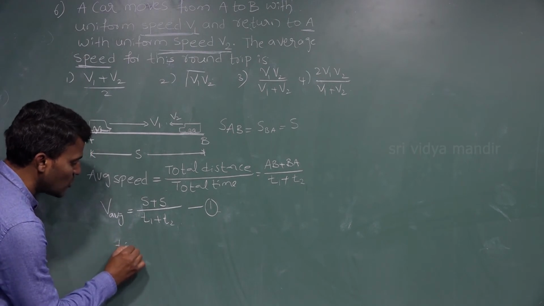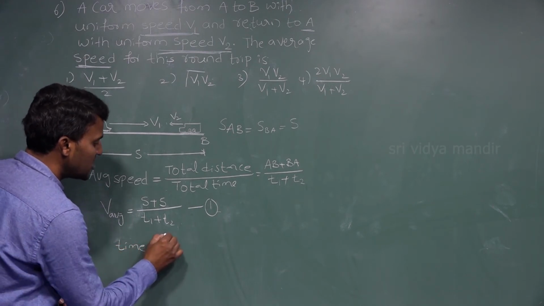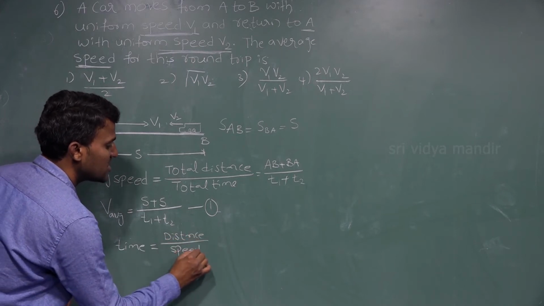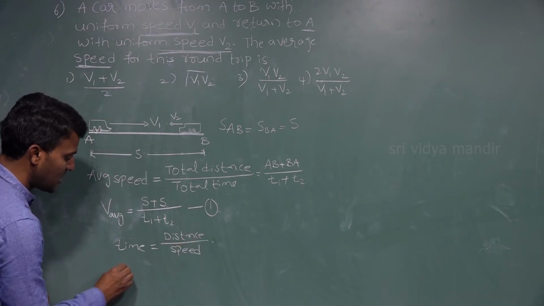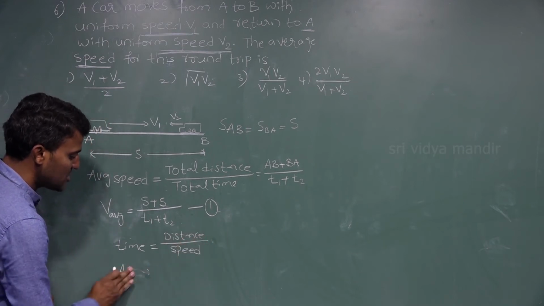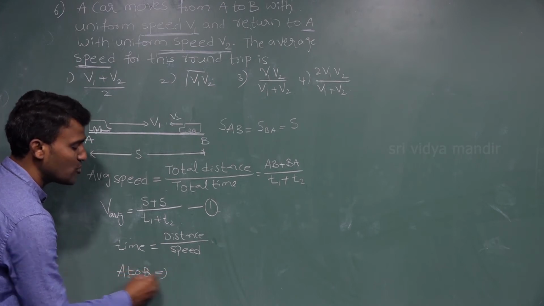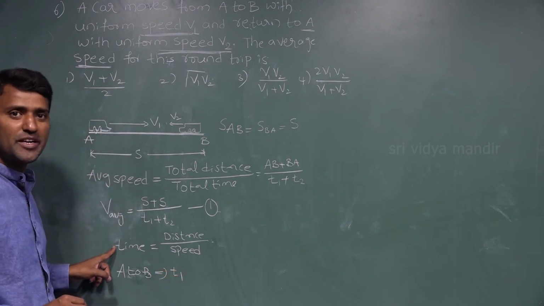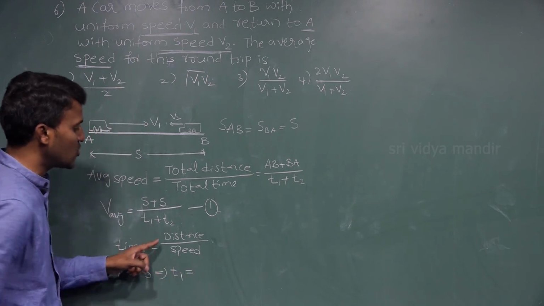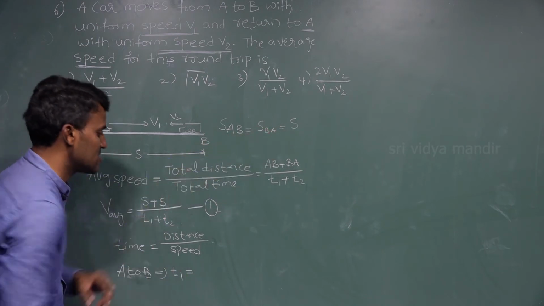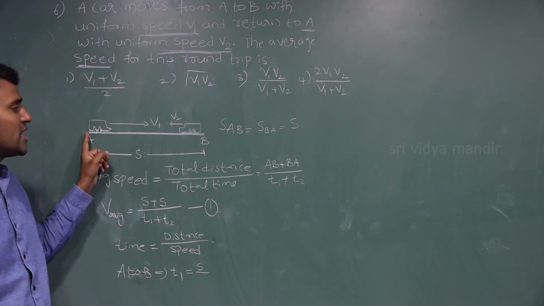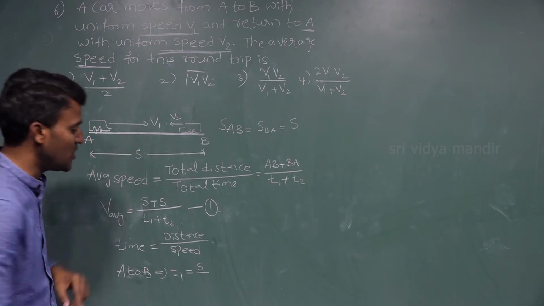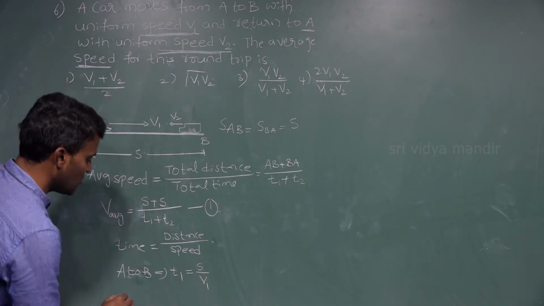Now we know one formula: time is equal to distance divided by speed. For A to B, when he is going from A to B, the time interval we take is T1. T1 is equal to distance, and A to B distance is nothing but S, and A to B the car maintains a speed V1. So T1 is equal to S by V1.